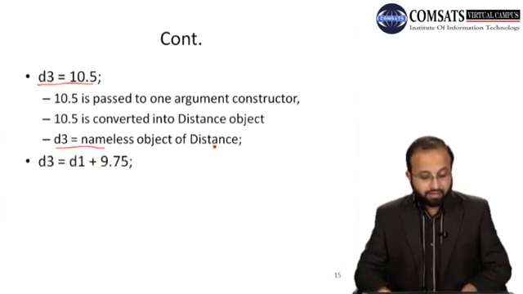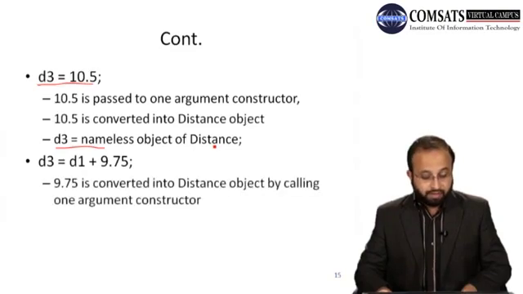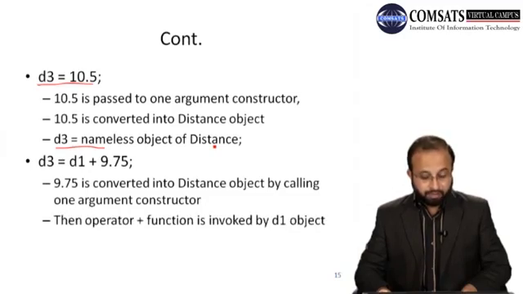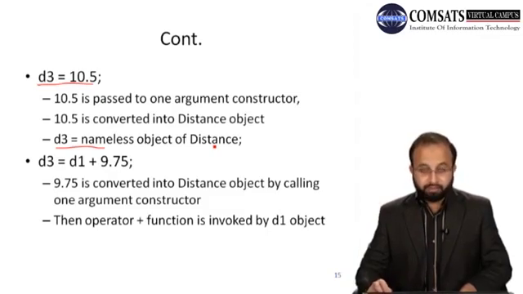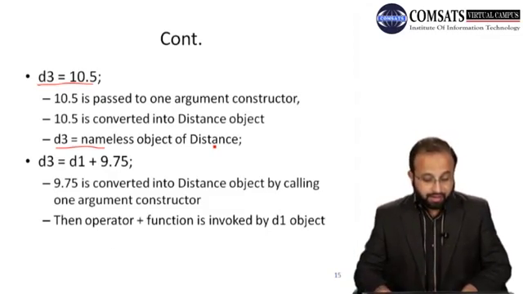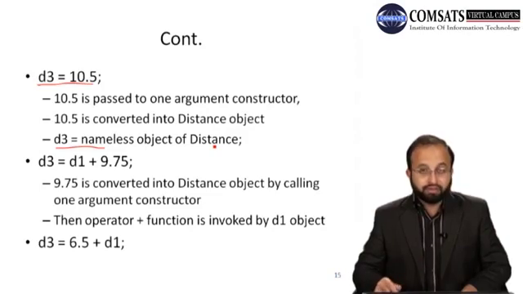So if we have a statement like d3 is equal to d1 plus 9.75, then 9.75 is converted into a distance object by calling a one argument constructor. Then the operator plus function is invoked by the d1 object. So d1 becomes the invoking object, and that nameless object will be passed to that function.